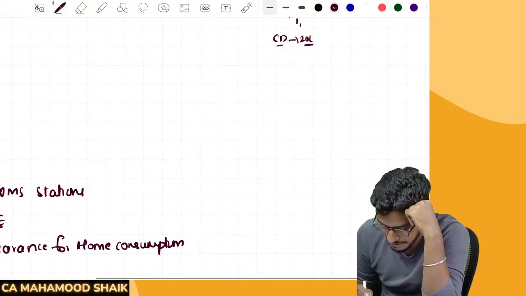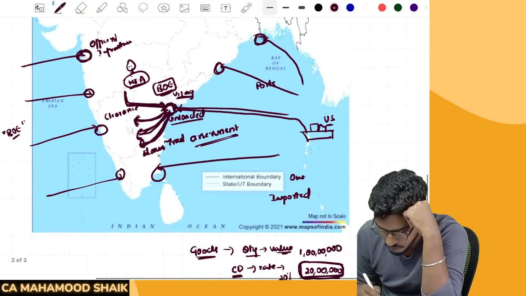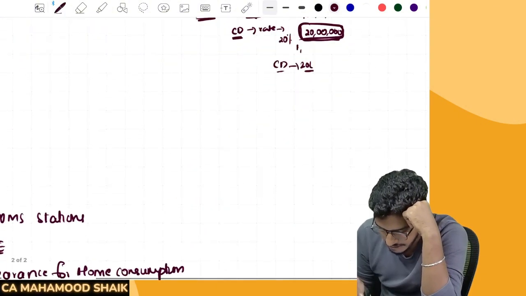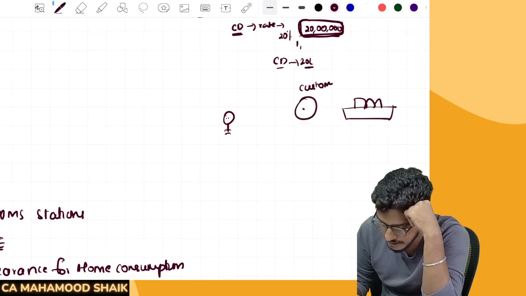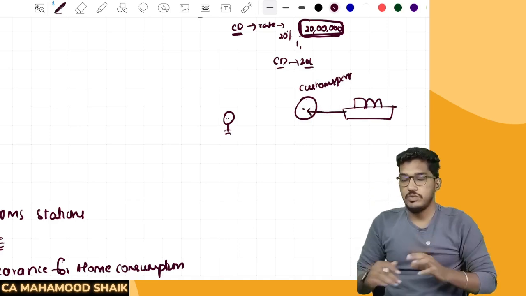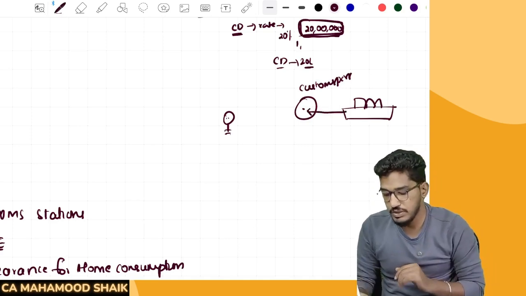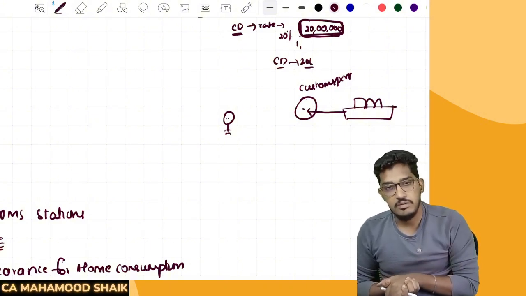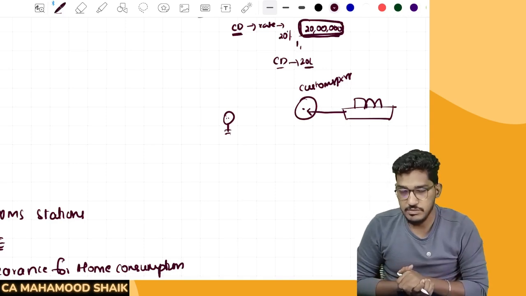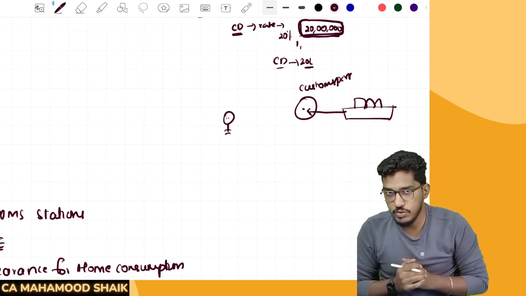Now, sometimes what will happen is, say for example, once again, let me draw the diagram here. You are a person, you have imported the goods, that goods came to the customs port. Now you don't want the goods immediately. If you want the goods immediately, what should you do? You should go to the customs authorities and submit the bill of entry. Once you have submitted the bill of entry, they will do the assessment. They will determine the amount of customs duty you are required to pay. Once you pay that, they will clear it for home consumption.